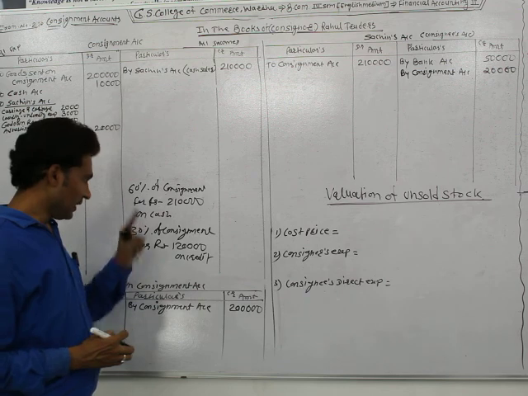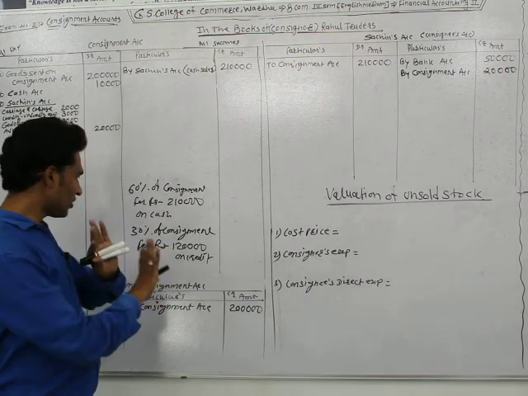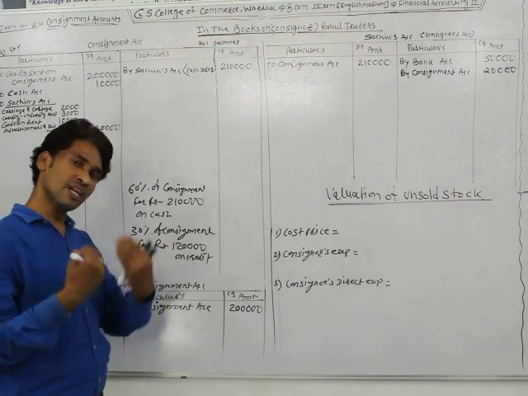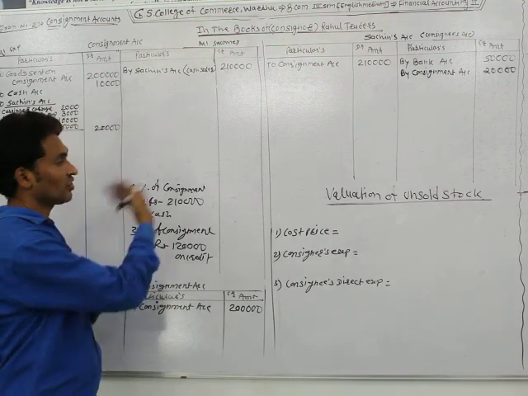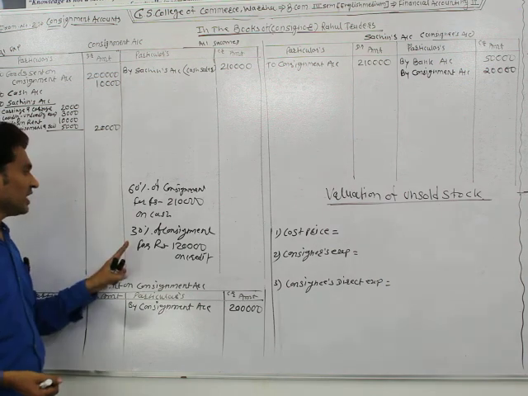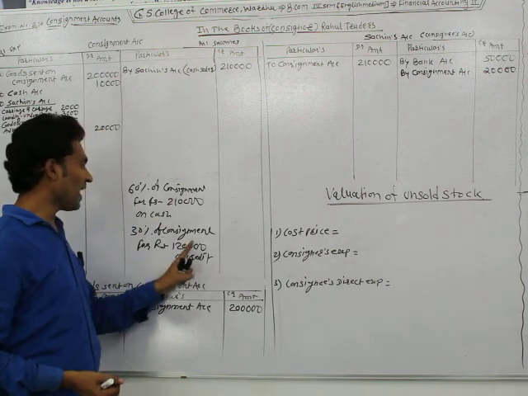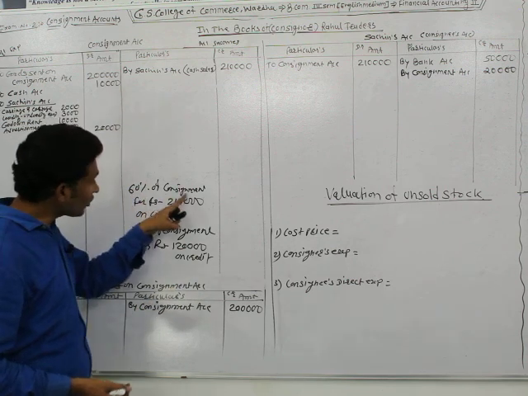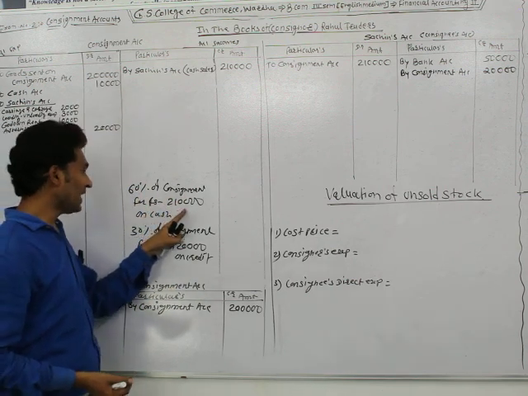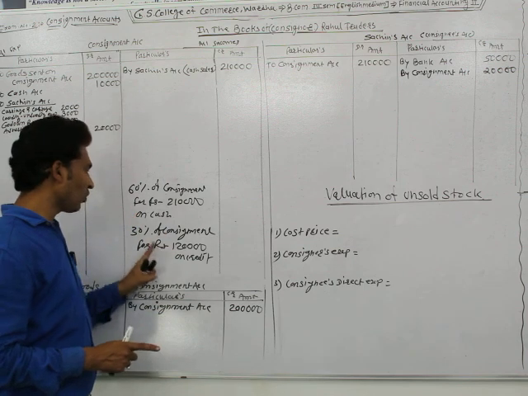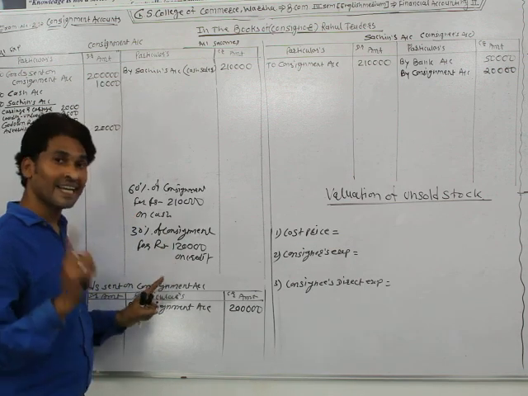It's given in the example. It's not as per ourselves. The information is just given in the example. We just read it and solve it. Sachin sold 30% of consignment for rupees 1,20,000. It sold 60% of consignment for rupees 2,10,000 on cash and 30% of consignment for rupees 1,20,000 on credit.